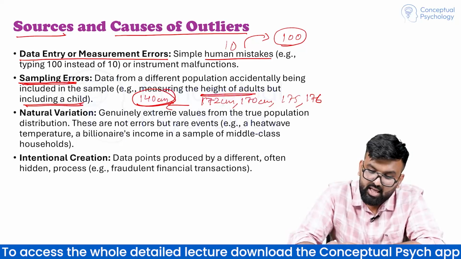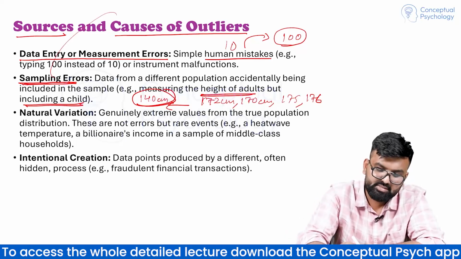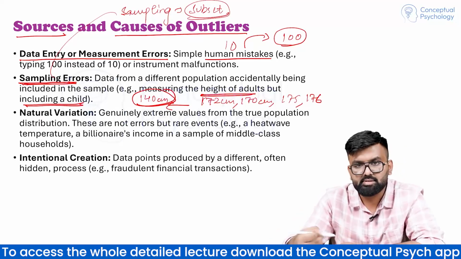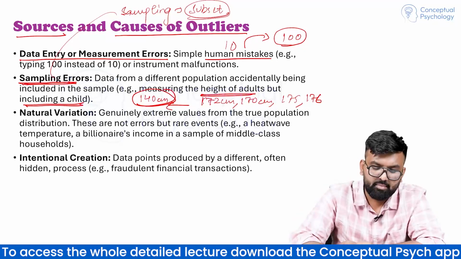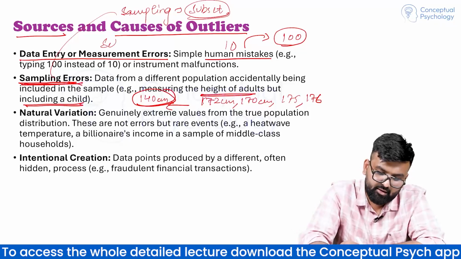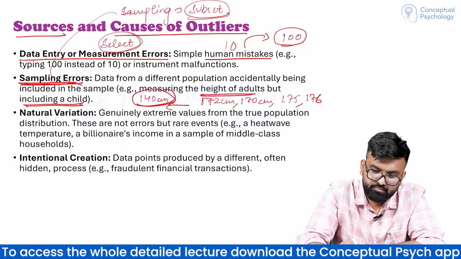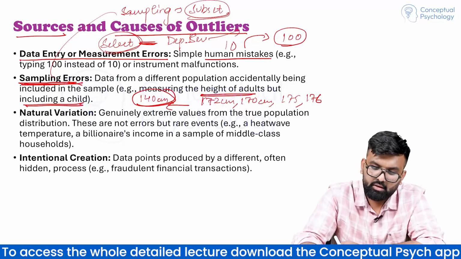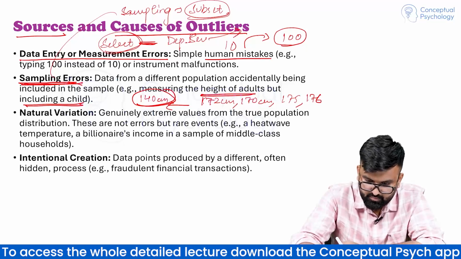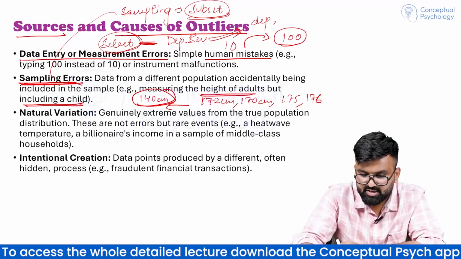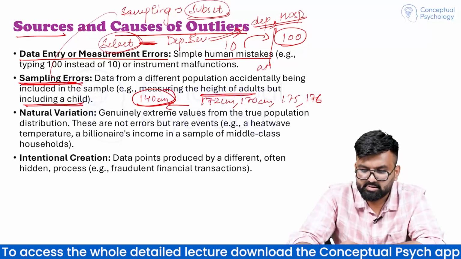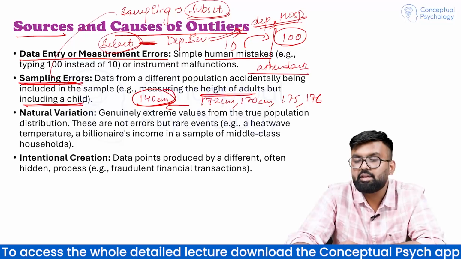Data from a different population accidentally being included in the sample. हमने sampling में mistake कर दी. Sampling is the process जहाँ पर हम एक subset of group लेते हैं पूरे population से. We will study in today's lecture only. तो हम sampling में error कर रहे हैं, हम लोगों को select करने में error डाल रहे हैं. For example, हमें depression की severity देखनी है among depressed patients or who are hospitalized, but गलती से we took data for attendants and they were not depressed.